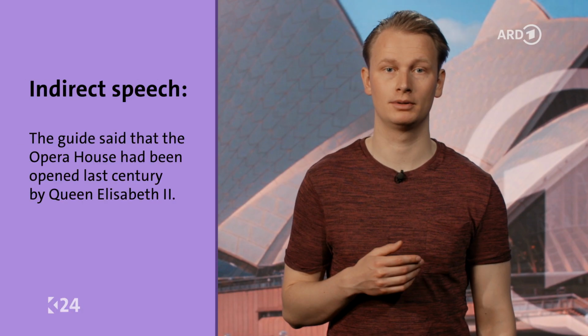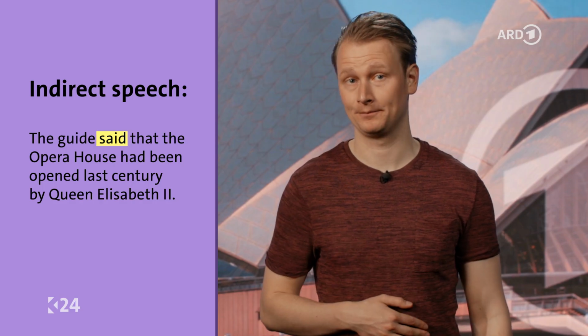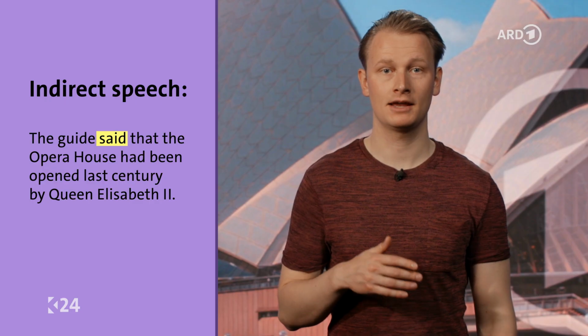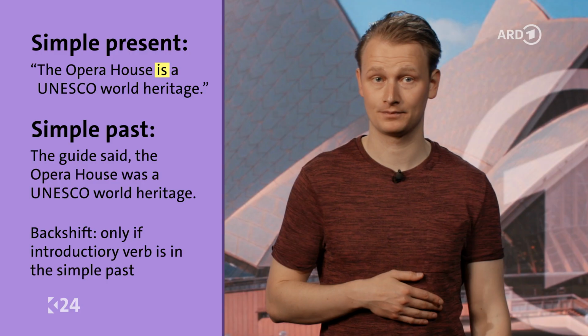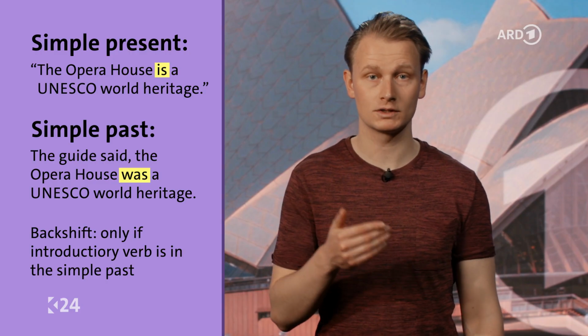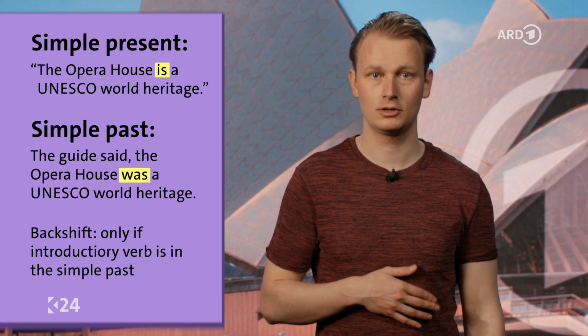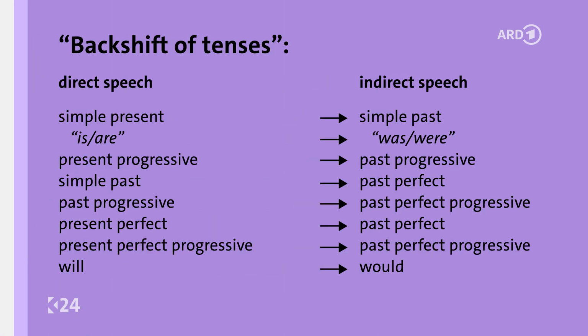Usually, indirect speech is introduced by clauses containing a reporting verb, such as say, ask, or explain. You can find a list of some of these verbs in the extra material. The next important step is the so-called backshift of tenses. This means that in most cases, the tense of the verb must be shifted back by one. The simple present sentence, "The Opera House is a UNESCO World Heritage," shifts back to simple past. The guide said the Opera House was a UNESCO World Heritage. You can pause the video to copy this list if you want to practice examples with other tenses as well.